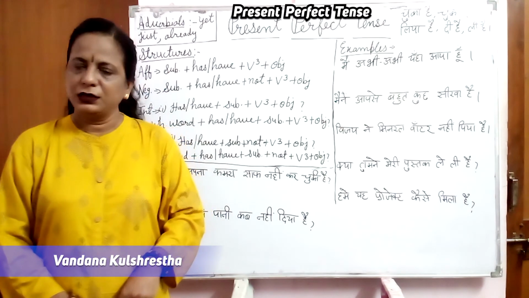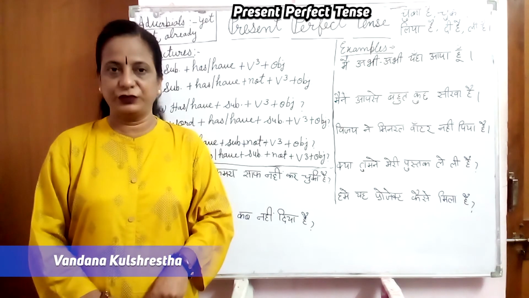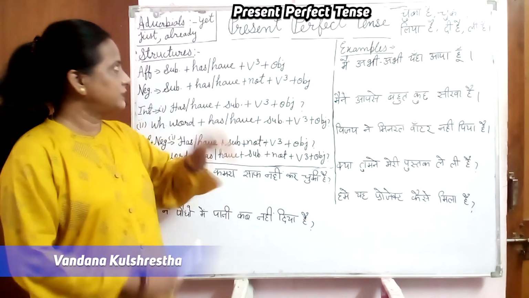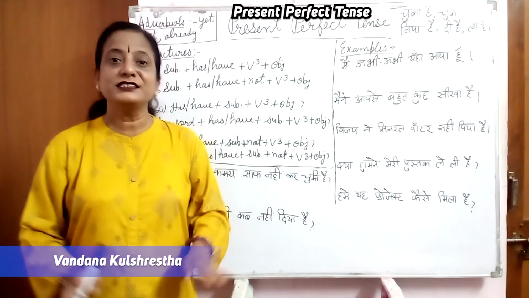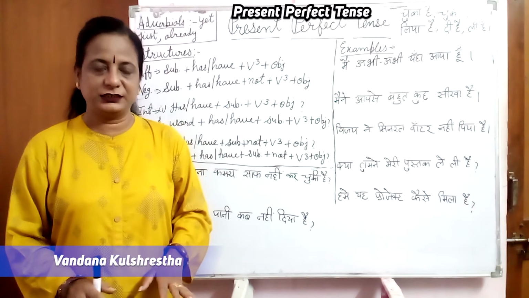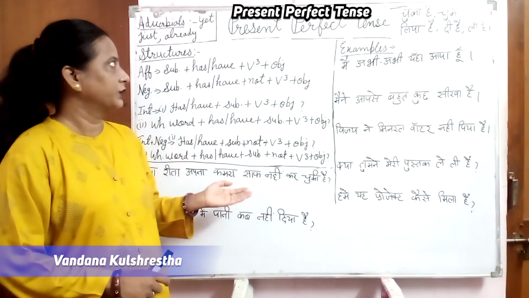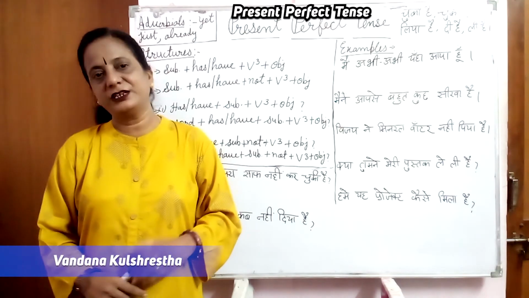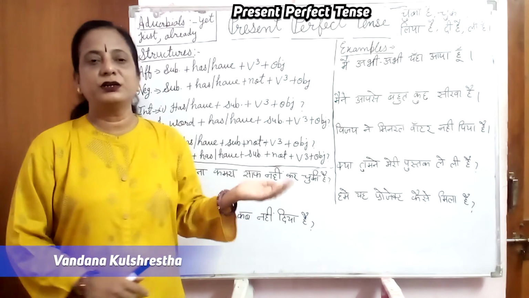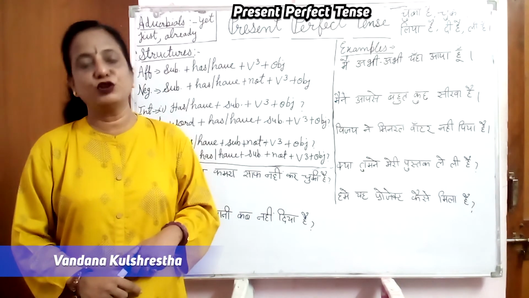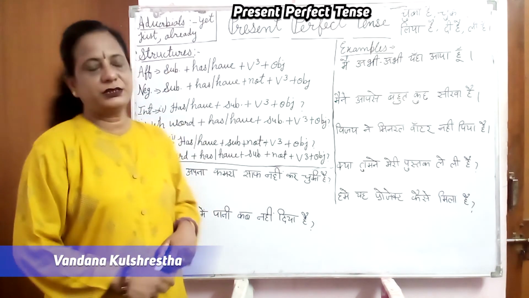Okay? Now, what do you understand by present perfect? As the word itself says, perfect means work is done perfectly. Right? Completion of work is indicated here. So in the present perfect tense, we talk about the work which has recently been done, जो हमने अभी अभी complete किया है. Actually, present perfect tense